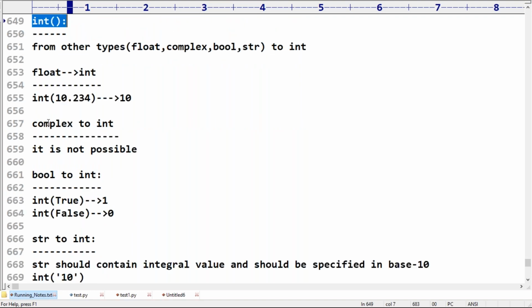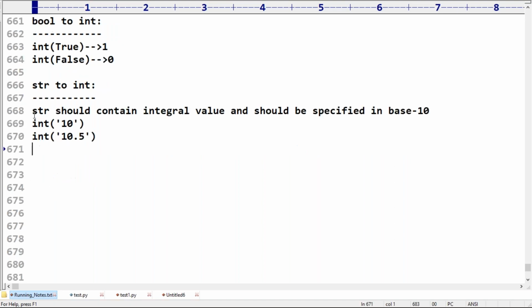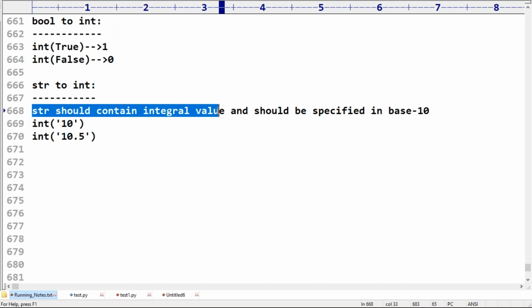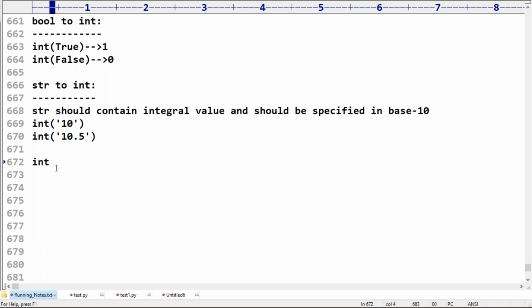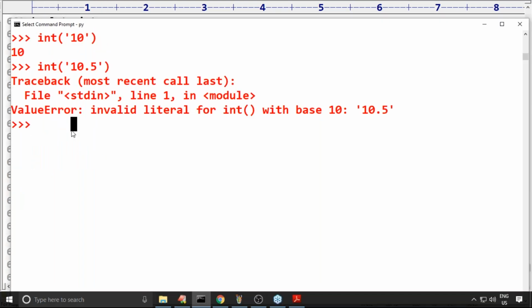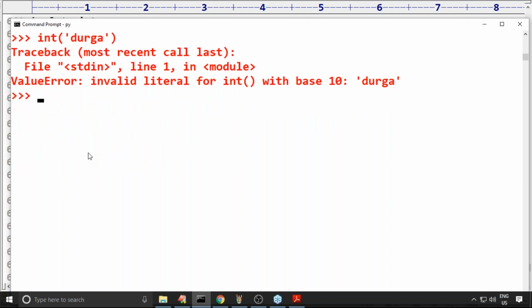Make sure you have clarity about this. Next, maybe there is a chance: int of Durga, invalid. I told you, right? Str should contain an integral value and should be specified only in base 10. Int of Durga is invalid because it is not an int value. That's why we immediately get an error: invalid literal for int with base 10.